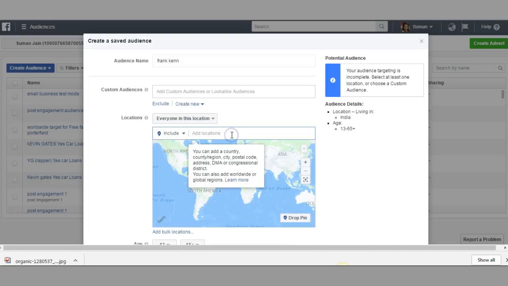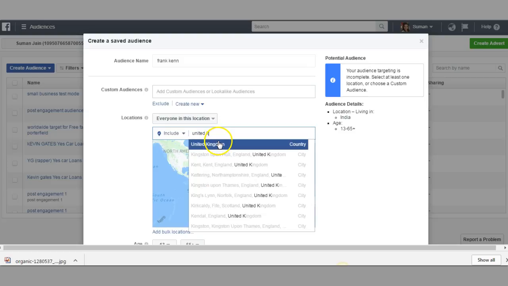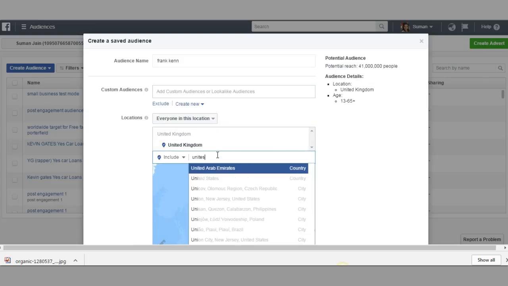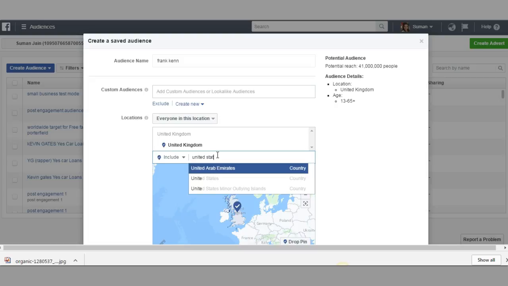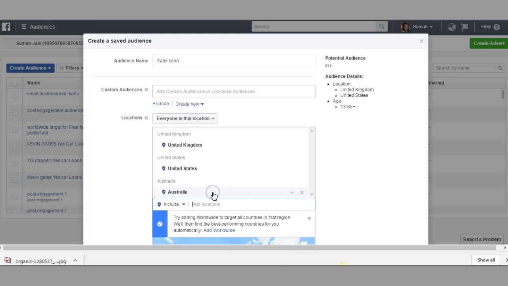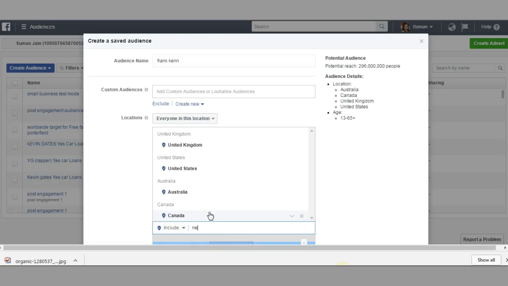Again with the countries I would definitely go for United Kingdom, United States, Australia, Canada, New Zealand,